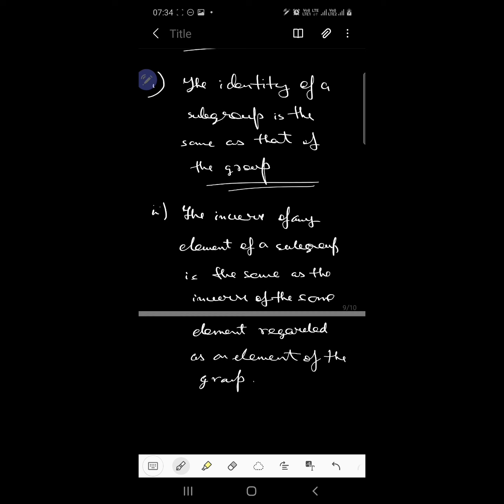Understood? The inverse of any element of a subgroup is the same as the inverse of the same element regarded as an element of the group.